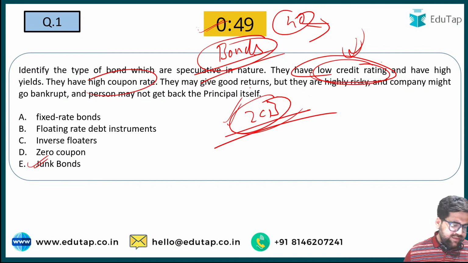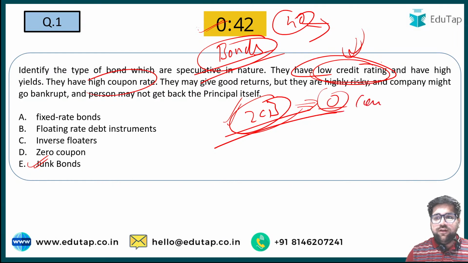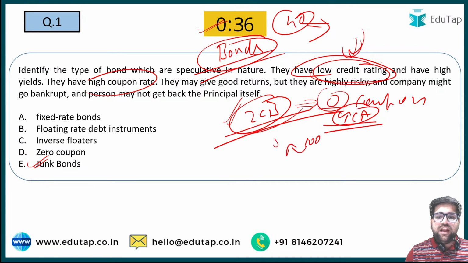Yes, issued at discount. Issued at discount, redeemed at face value. Yes. Under zero coupon bonds, there is zero coupon, which means that there is only capital appreciation and nothing else. You purchase a bond at 80, and it gets redeemed at 120. So here your capital appreciation will be 40.